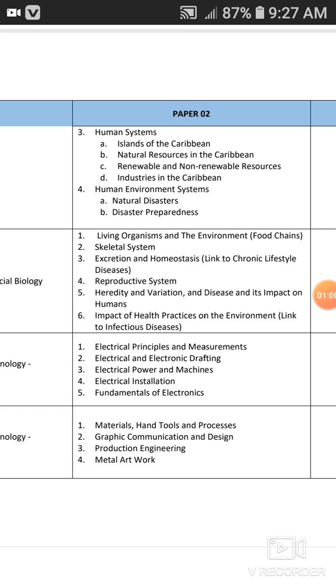It also includes functions of living things such as nutrition, sensitivity, movement, all of those functions of living organisms.